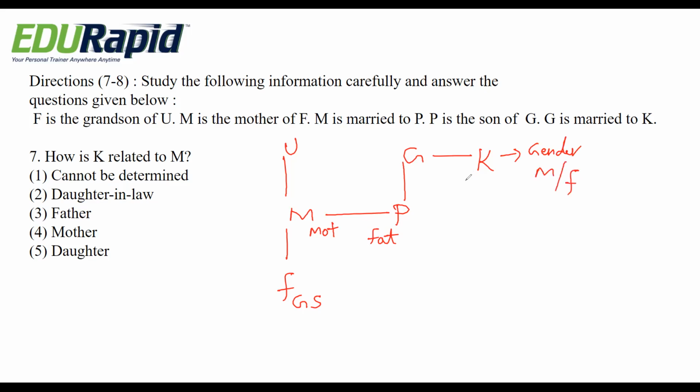If K is a male, then K is the father-in-law of M. If K is female, then K is the mother-in-law for M. So we don't know the gender of K, so cannot be determined is the right answer. So the right answer is option 1.